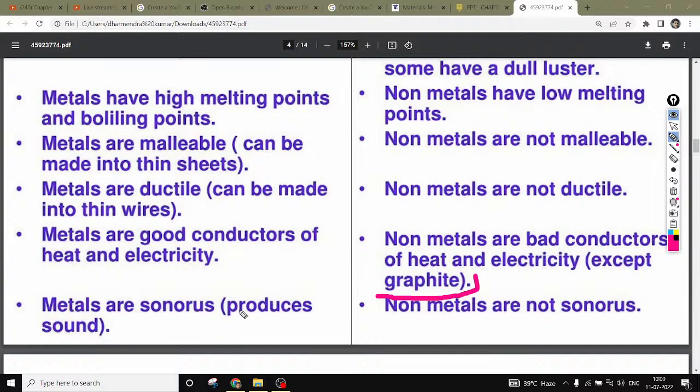And metals are sonorous, they produce sound, which means if you beat your metal, it can produce some sound. In your temple you have heard the temple bell, that is nothing but sonorous, producing sound. And non-metals can't produce any sound, which means if you beat wood or anything, it can't produce any sound. So these are some properties of metals and non-metals.